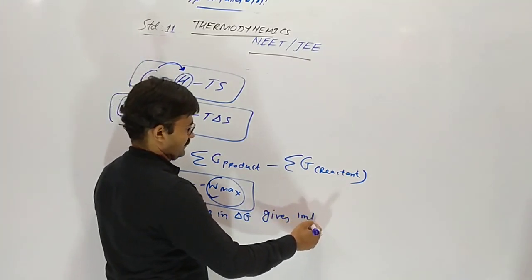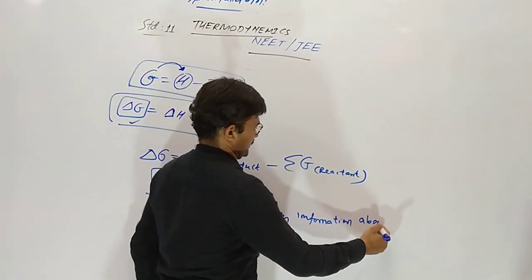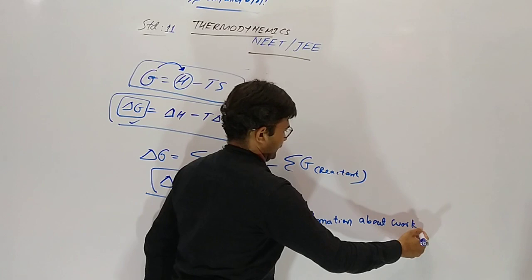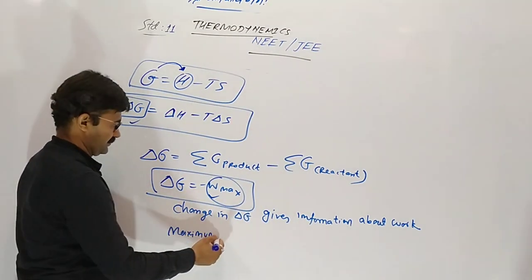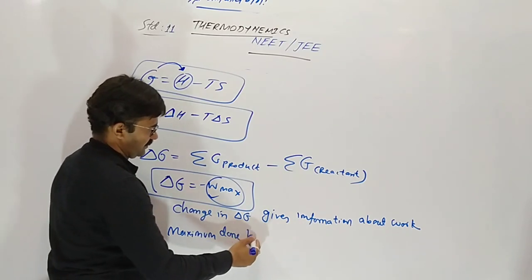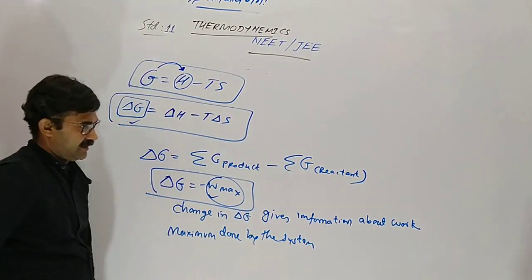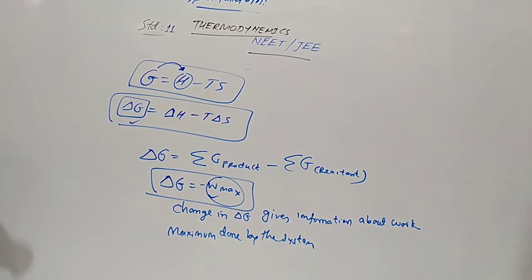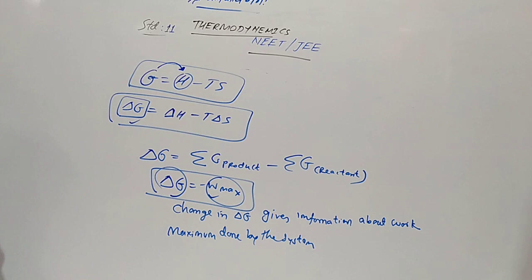The change in delta G gives information about the maximum work done by the system. How much maximum work is done by the system can be defined with the help of delta G.